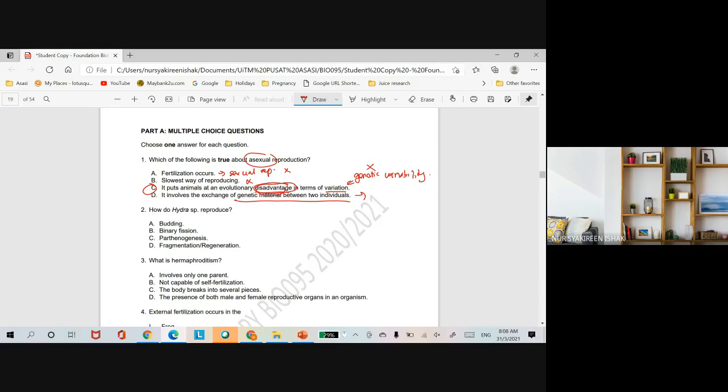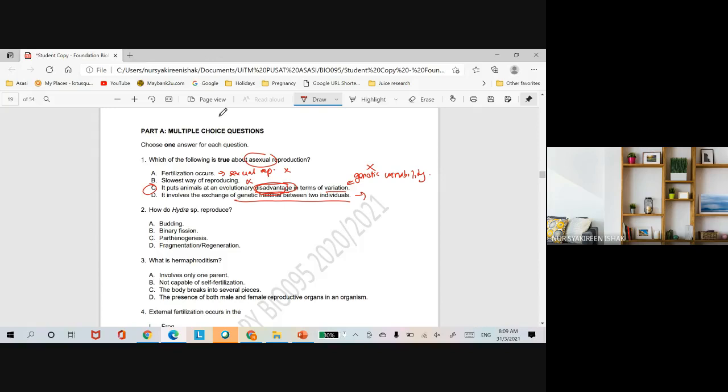You have millions of sperm but only one is required to fertilize the egg, right? So every sperm will carry a different combination of genetic composition. So for sexual reproduction, they have more genetic variation, so they easily adapt to a changing environment. So the answer for number one would be C.